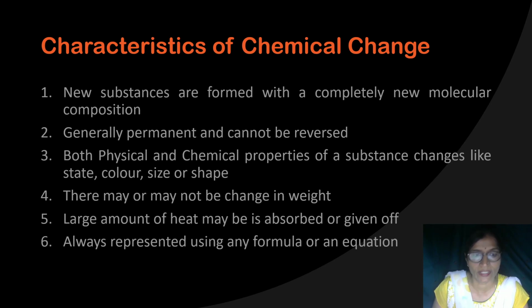Fourth is that there may or may not be change in weight. Fifth, in case of chemical change, a large amount of energy is involved. And sixth is that a chemical change can be represented by a chemical equation.